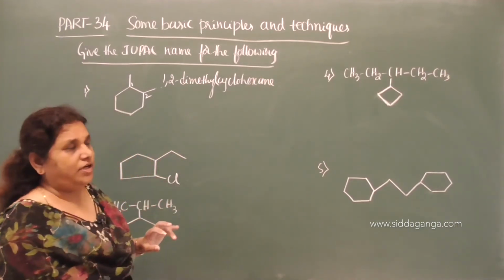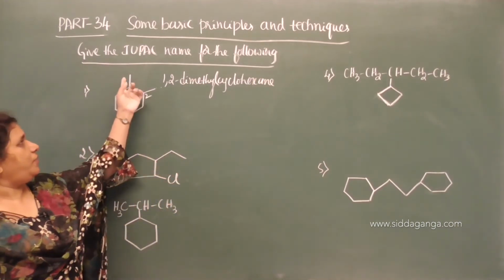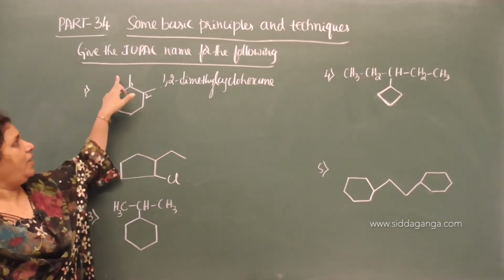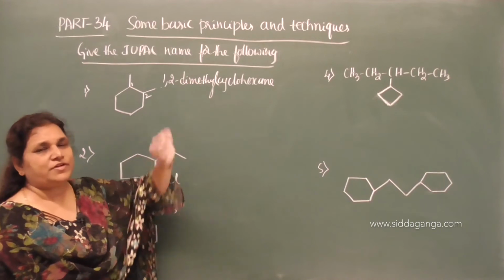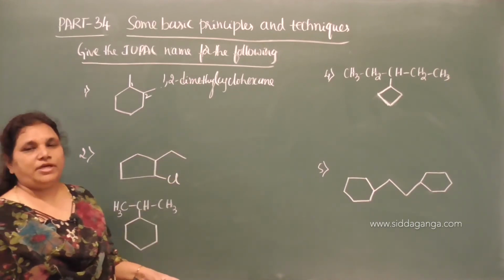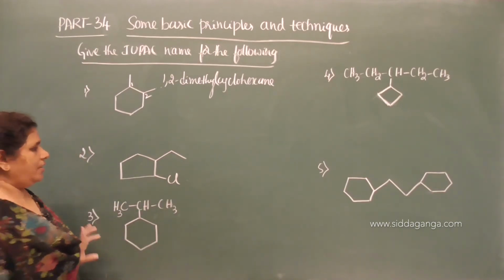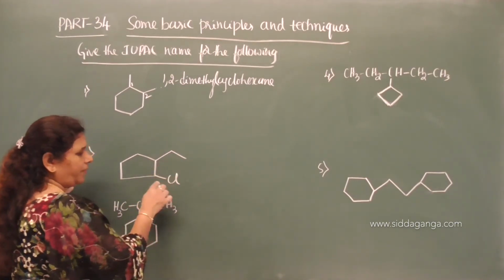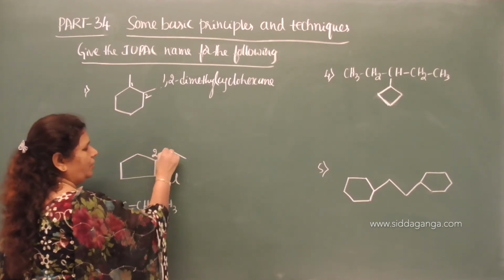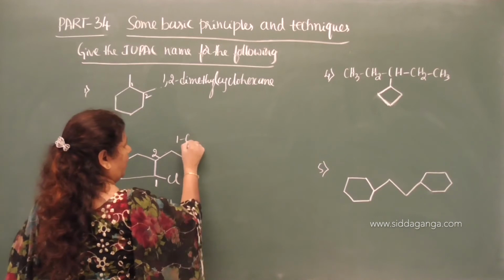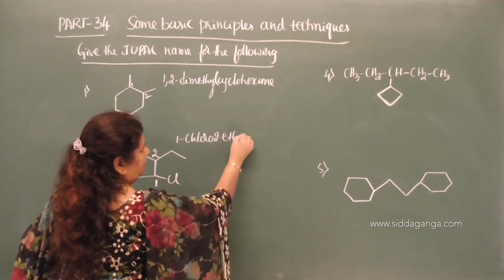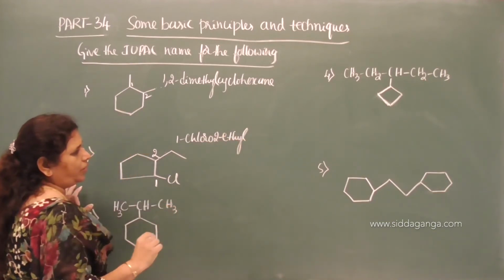Cyclohexane is the root word and it gets substituted with the two methyl groups. What is the position? 1, 2. Since they are similar functional groups, you can use the prefix di. 1, 2 dimethyl cyclohexane. What about this? Ethyl group and the chloro group. Which comes first according to alphabetical order? Chloro. Therefore, 1 chloro, 2 ethyl,